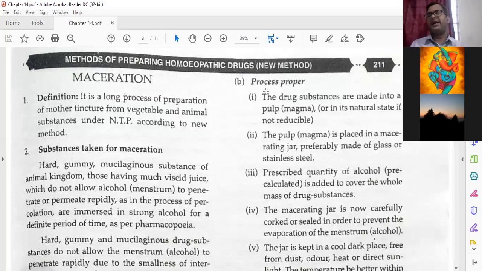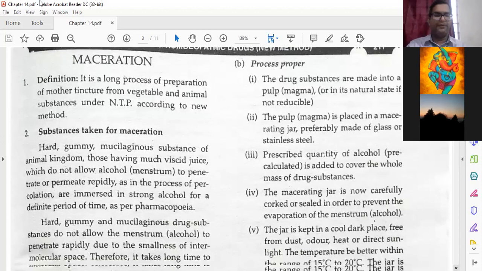menstruum to penetrate. I told you menstruum means vehicle or alcohol. They do not permeate rapidly as in the process of percolation, so they are immersed in strong alcohol for a definite period of time as per pharmacopoeia. It means where there are hard, gummy, and mucilaginous drug substances, you have to put menstruum, that is alcohol, on that, and you have to keep it for a particular time.